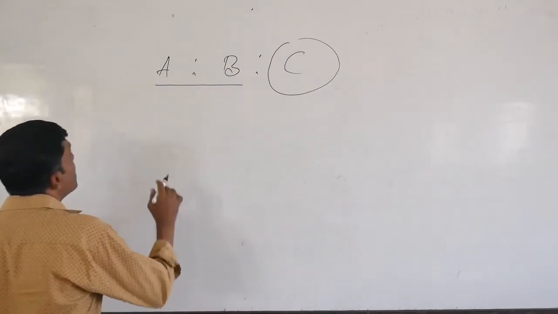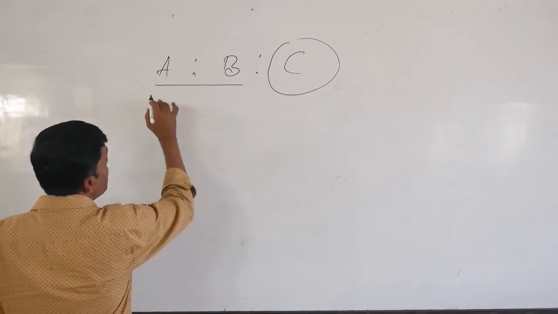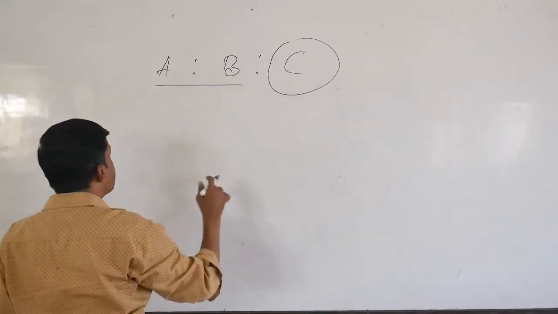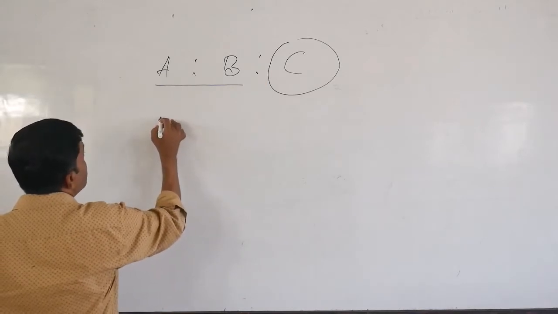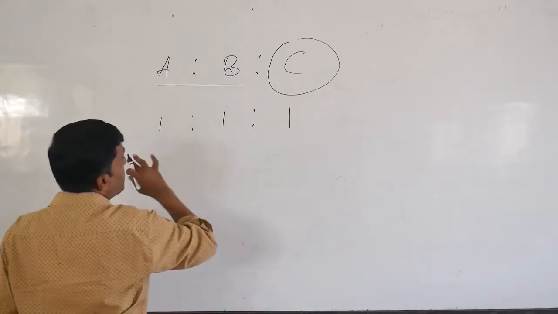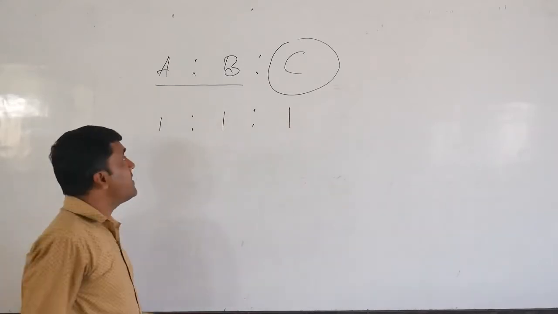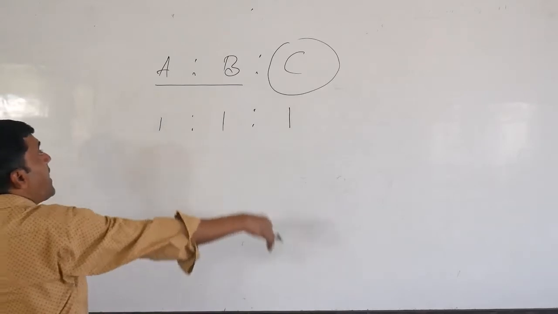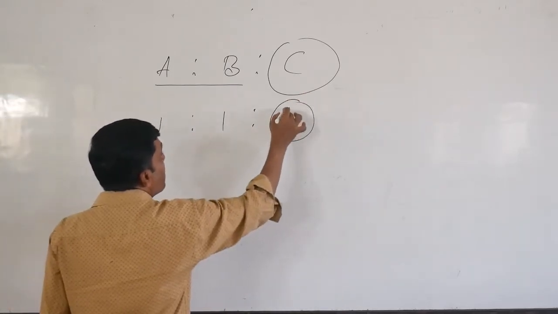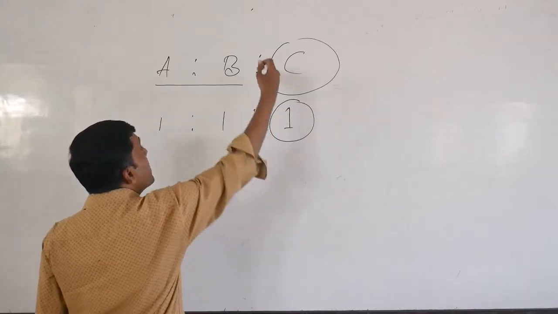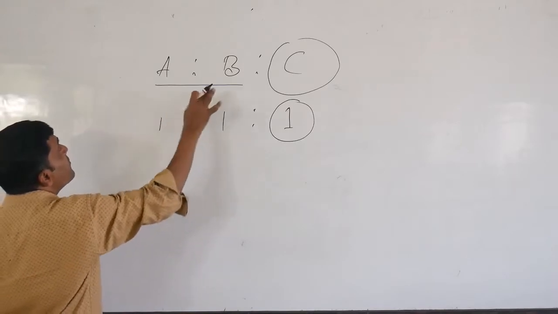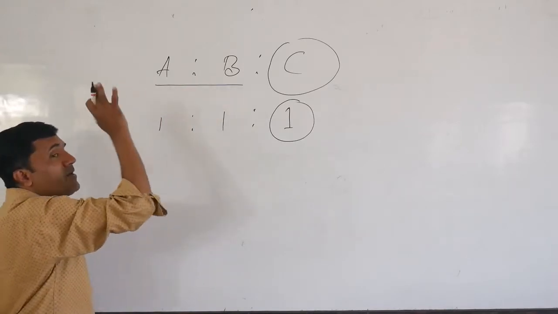Say for example, there are 3 partners, namely A, B and C, and C retires. Their profit sharing ratio was 1:1:1, so all are equal partners in this partnership firm. After this partner retires, his share of profit will be distributed among the 2 remaining partners, the 2 continuing partners.